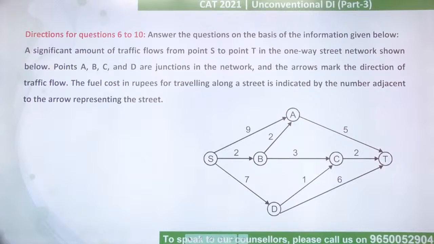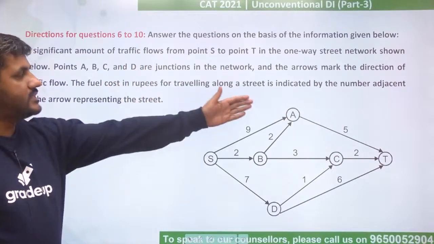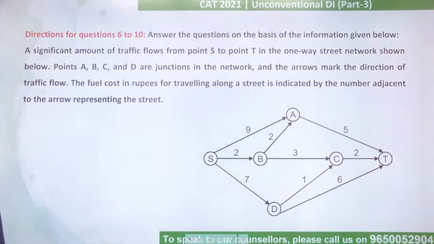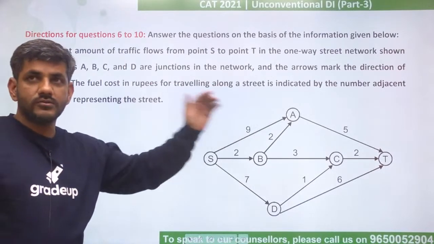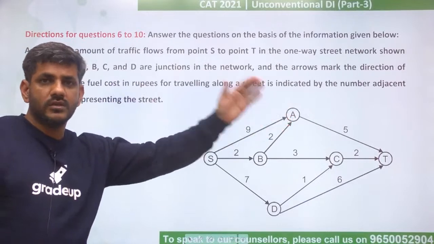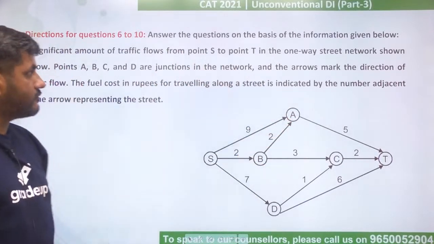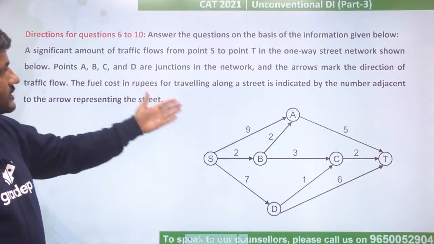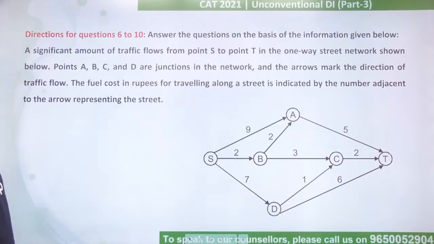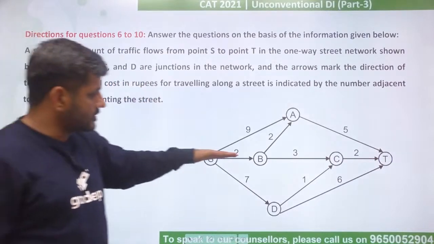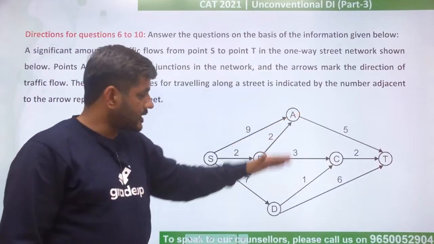So it says traffic flows from point S to point T in the one-way street network shown below. One-way means, because these are arrows, basically in whichever direction the arrow goes, the traffic will be flowing in that direction. And A, B, C, D are the junctions in the network and arrows mark the direction of the traffic flow. The arrow tells which direction the traffic is going, right?